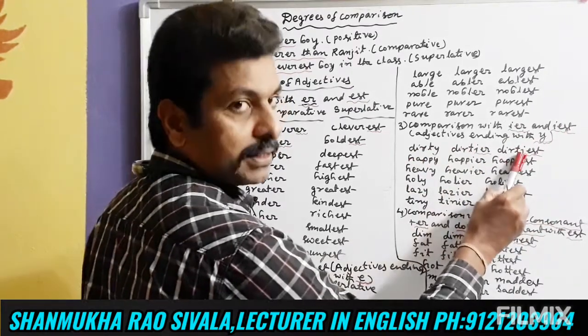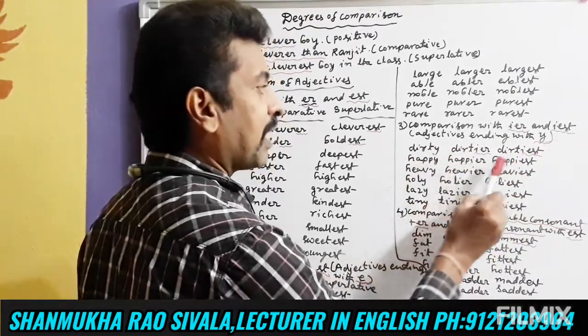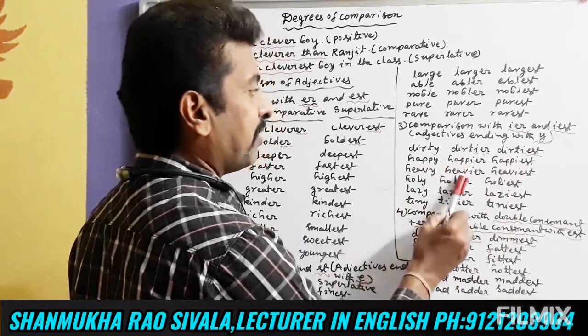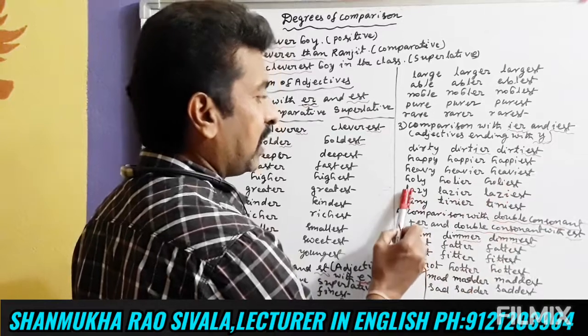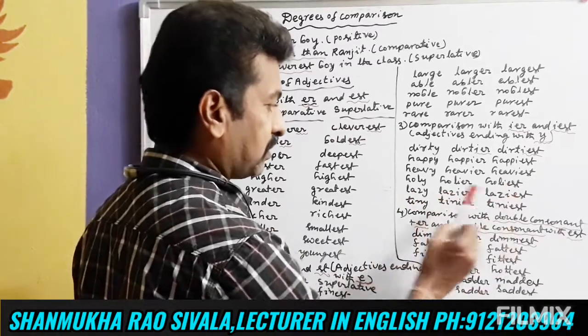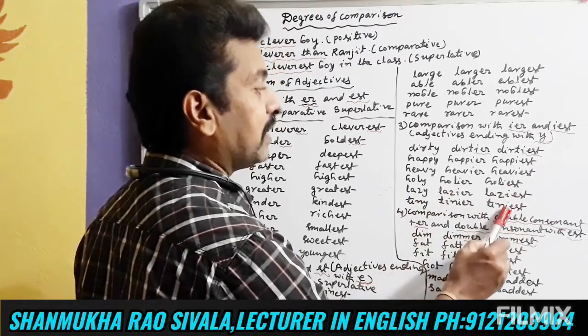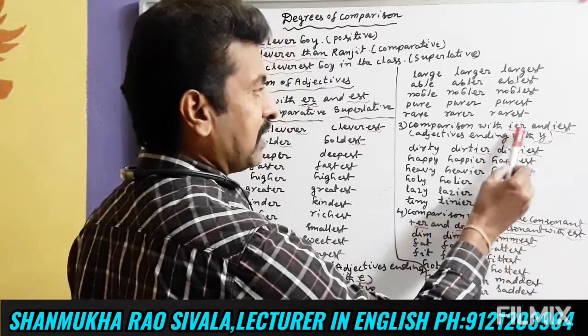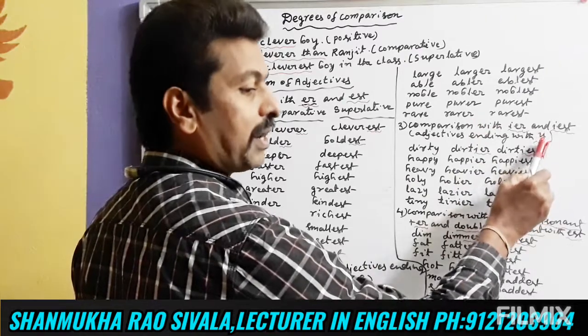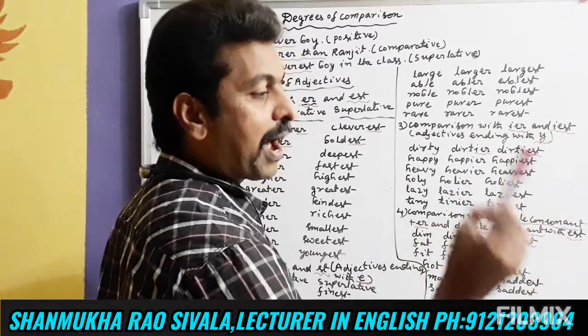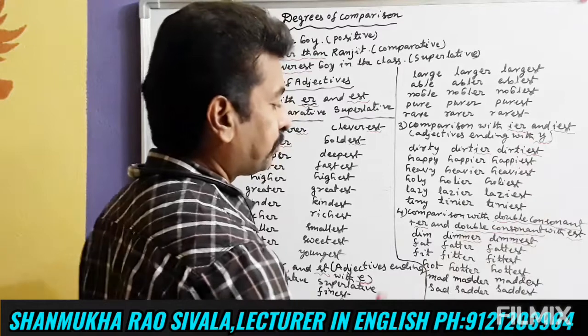Dirty, dirtier, dirtiest. Happy, happier, happiest. Heavy, heavier, heaviest. Holy, holier, holiest. Lazy, lazier, laziest. Tiny, tinier, tiniest. Okay friends, these are IER and IEST words, all ending with Y. When a word ends with Y, we add IER and IEST.